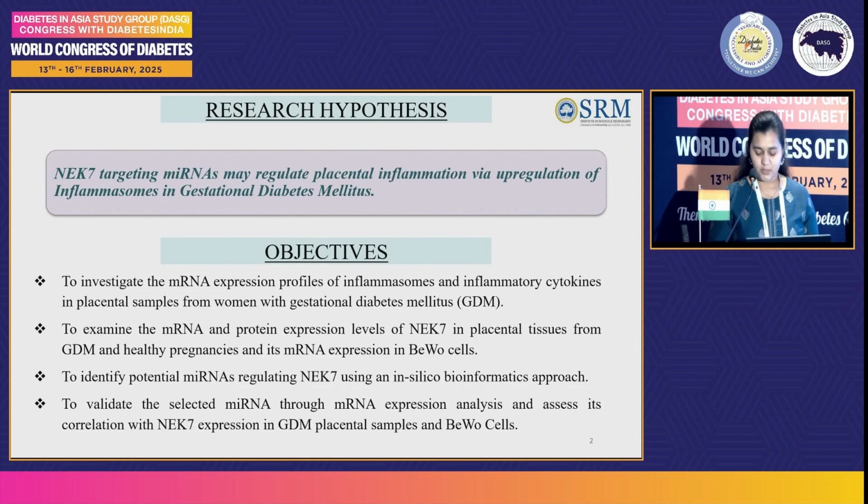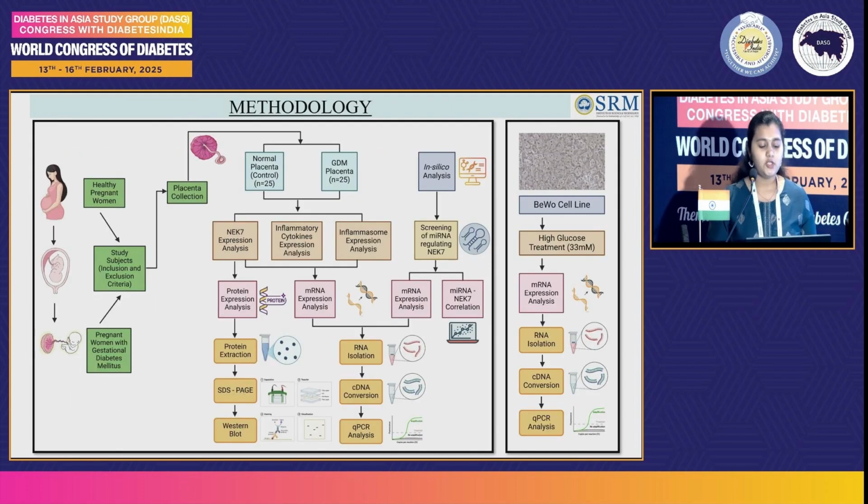Finally, we validated the selected microRNA through mRNA expression analysis and assessed its correlation with NEK7 expression in GDM placental samples and BeWo cells. So the methodology included: we collected 25 placental samples from healthy pregnant women and 25 placental samples from pregnant women with gestational diabetes mellitus. After collecting the placental samples, we went for NEK7 expression analysis where we analyzed protein expression and mRNA expression using Western blot and qPCR. Further, we did the mRNA expression analysis of inflammatory cytokines and inflammasomes.